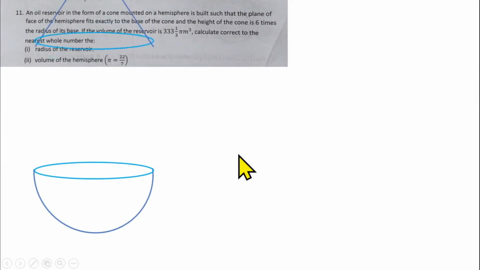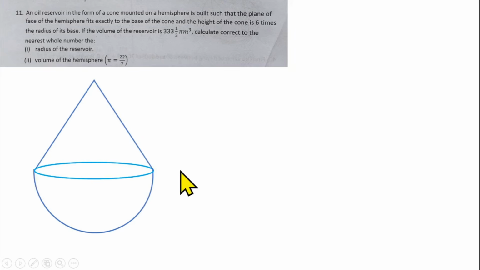So if I mount the cone on the hemisphere, you can see that the base of the cone fits into the top of this hemisphere. So that means you are not going to be seeing the top of the hemisphere, and you are not going to be seeing the base of the cone either. So in case they ask you to find the total surface area, there's a way you can do that.